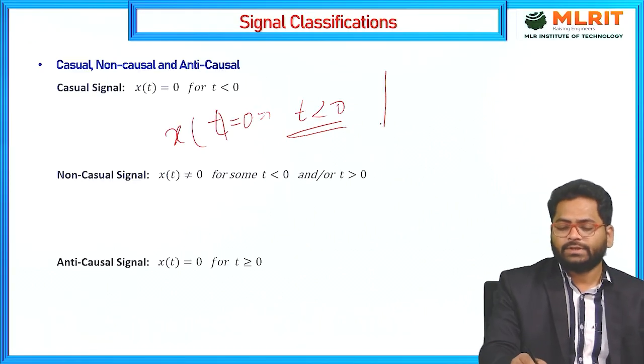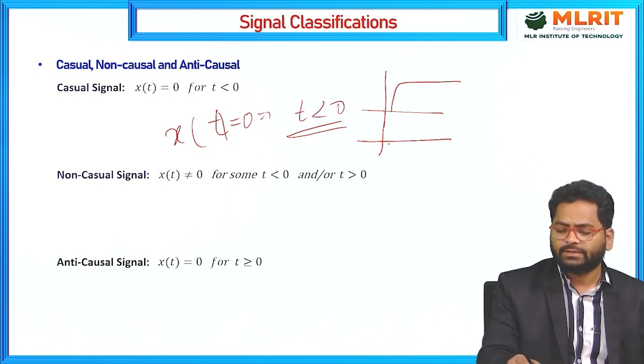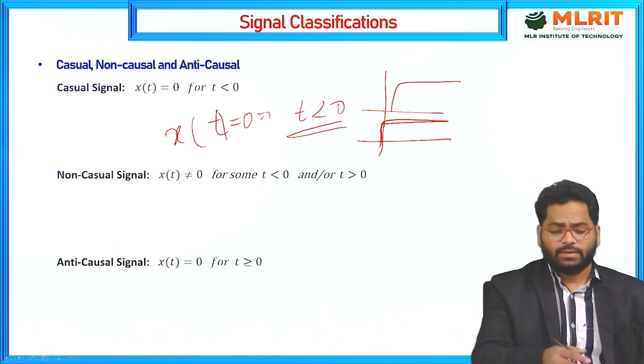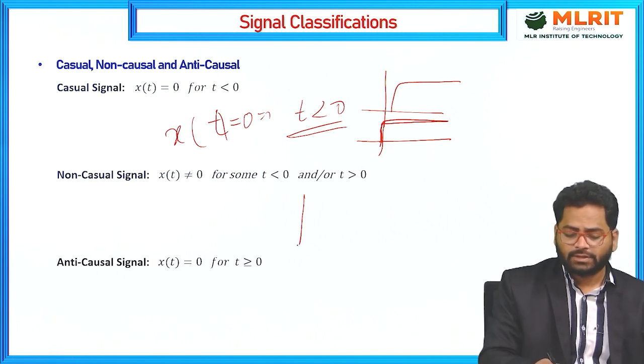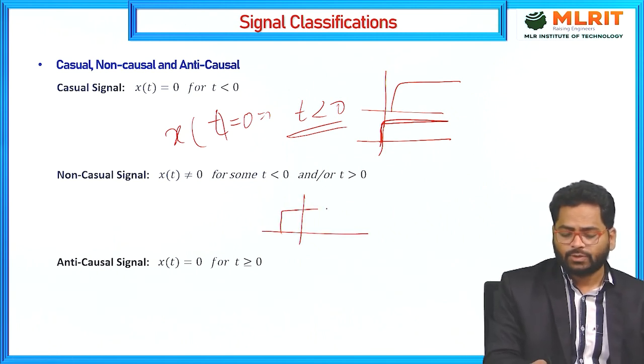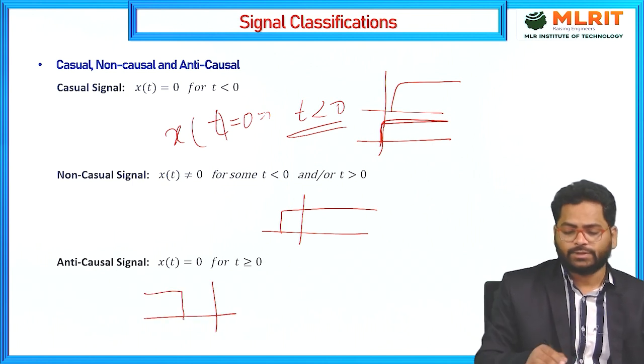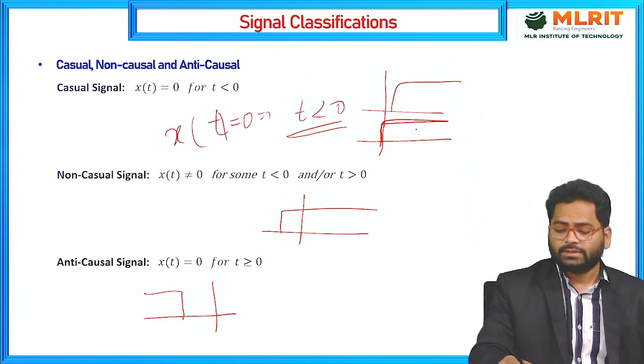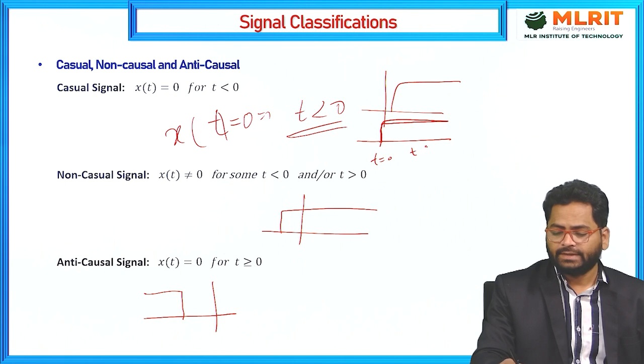That means I am giving the example. You can take two cases, for greater than and greater than or equal to also. So this is for the causal, and for non-causal you can include negative also, and for the anti-causal you can include only negative. Here it is t equals to 0 and t greater than 0.